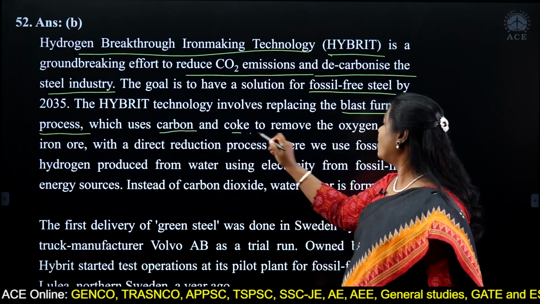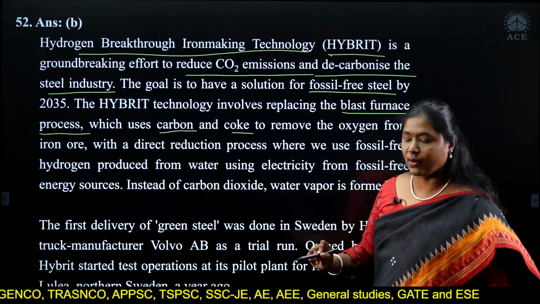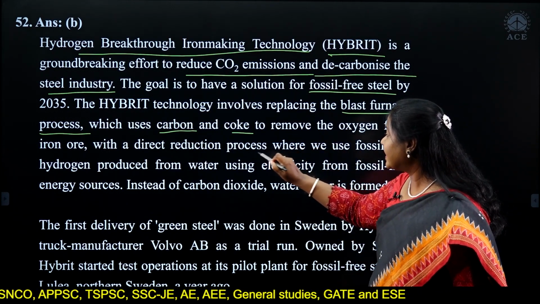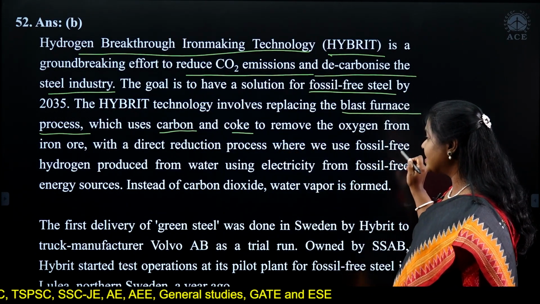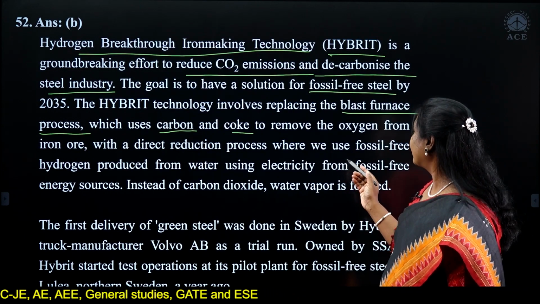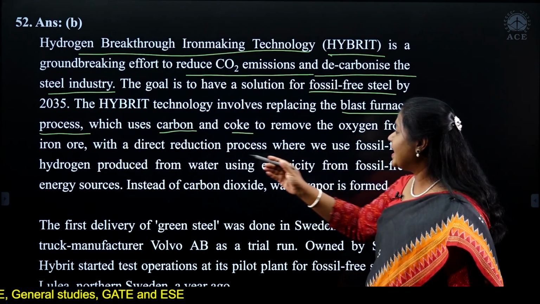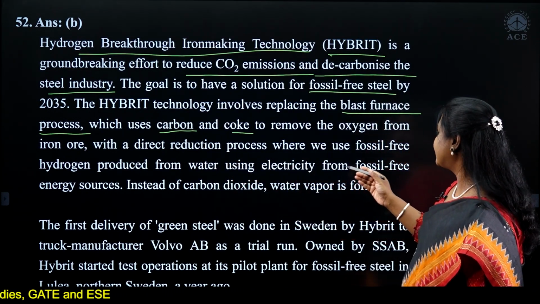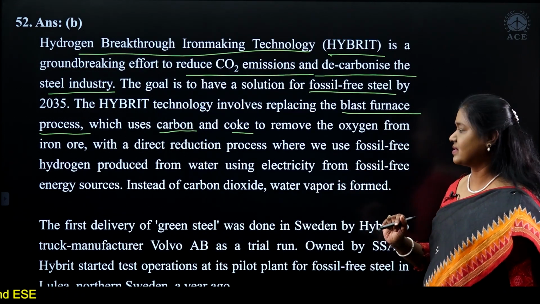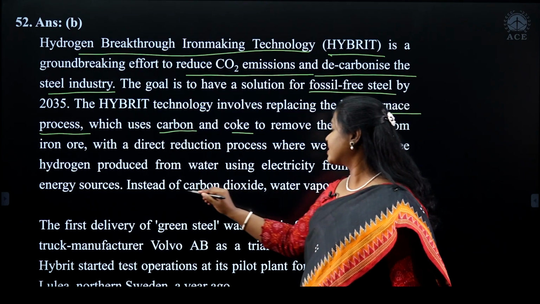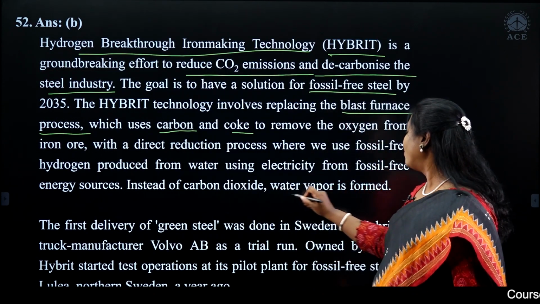It uses carbon and coke to remove the oxygen from iron ore with a direct reduction process where fossil fuel is used. Here we use fossil-free hydrogen produced from water using electricity from fossil-free energy resources. So instead of carbon dioxide, what is emitted is water vapor.